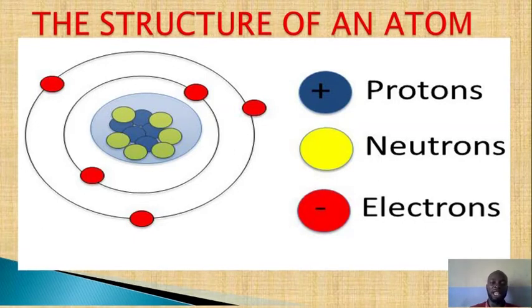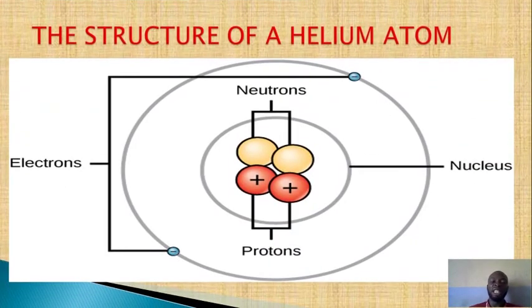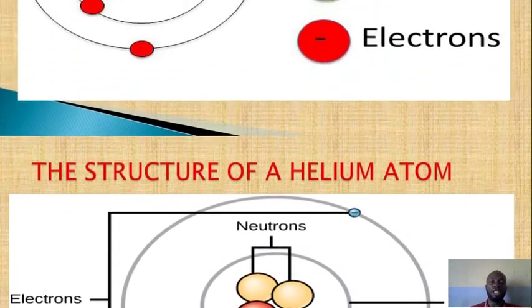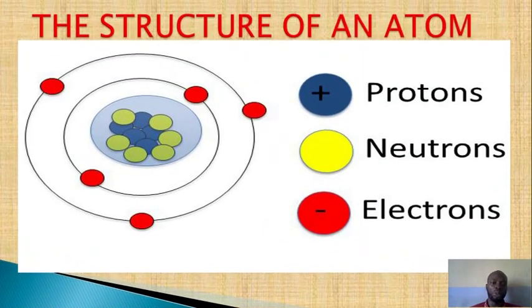Let's look at helium atom again. Now look at helium atom. It has 2 protons and 2 electrons with 2 neutrons. But in the case of this atom, which we represent here, this should be, okay, boron. This is a boron atom. This boron atom has 6 neutrons instead of 5. So the number of neutrons might differ, but the number of electrons and the number of protons are always the same.